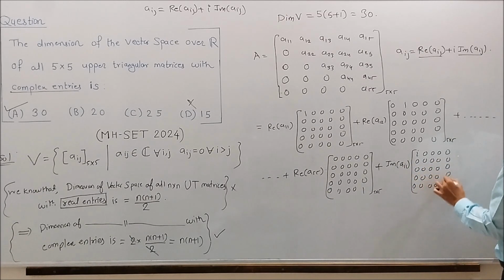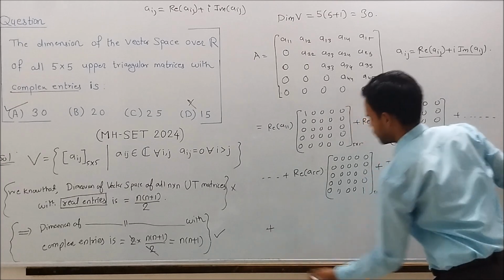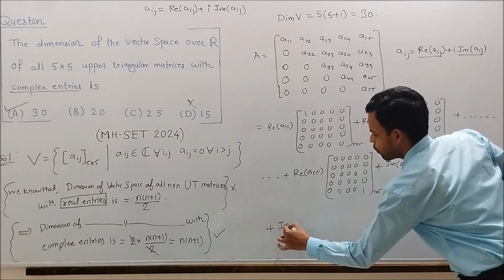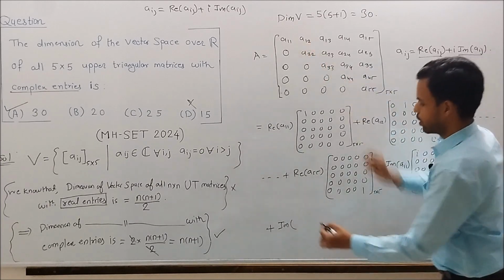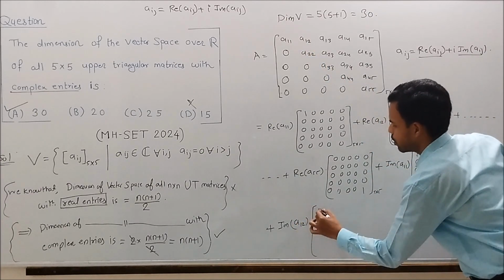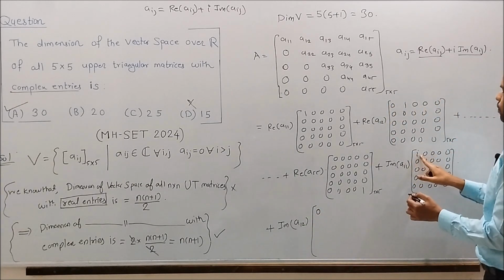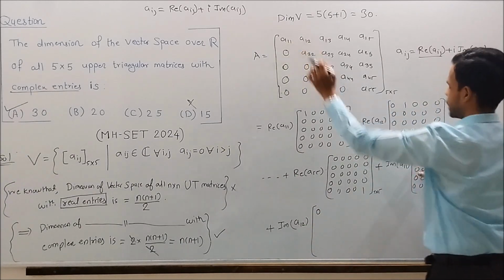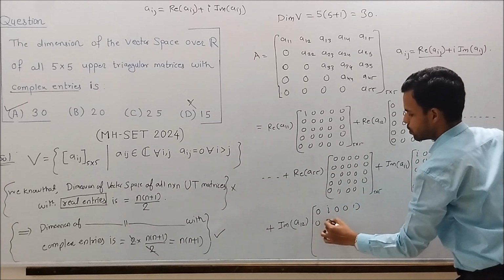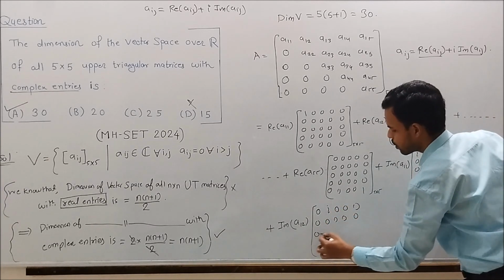This is 5 cross 5, plus the imaginary part of the second entry A12. Now the matrix will have first entry 0 and the second entry i, and all the rest of the entries are 0.